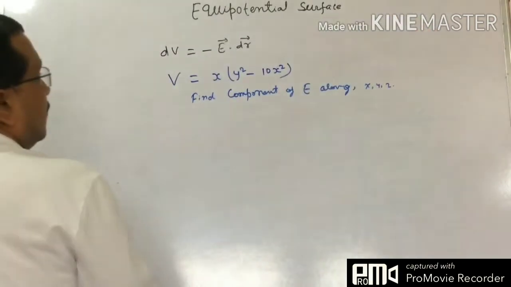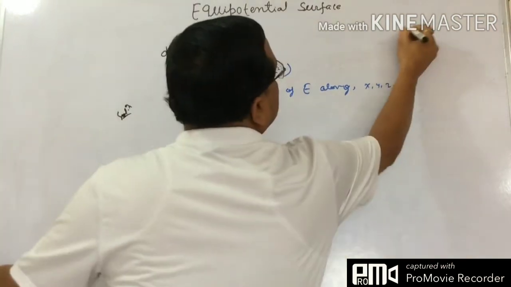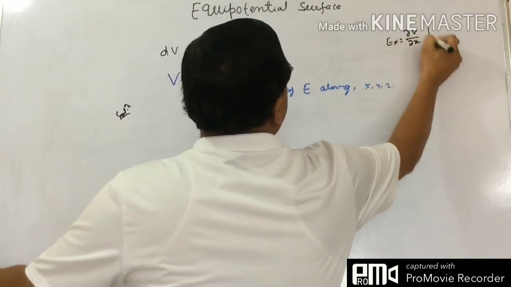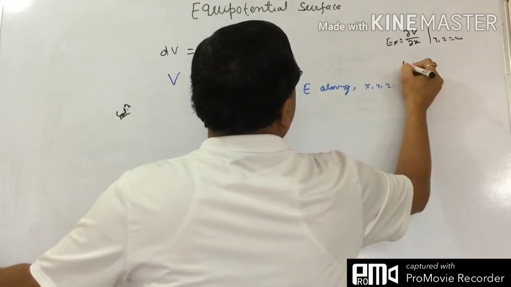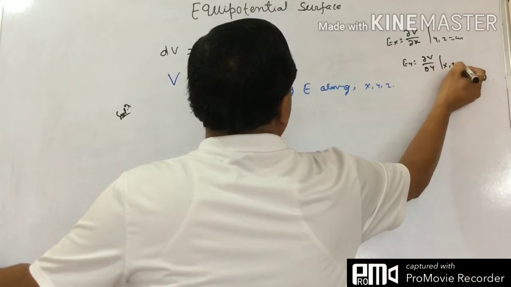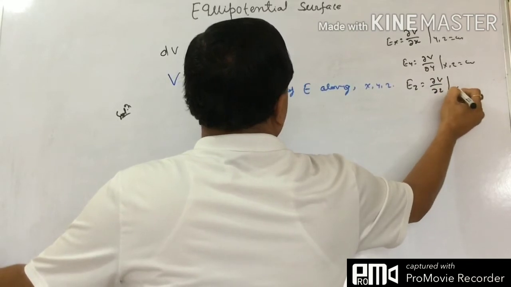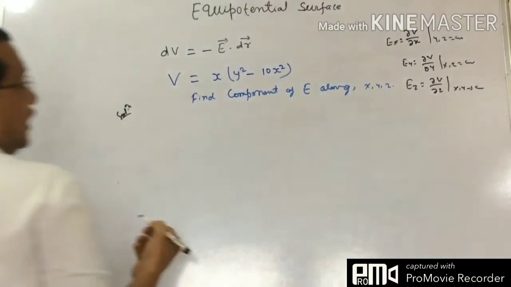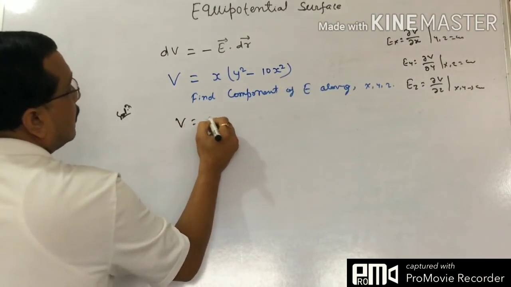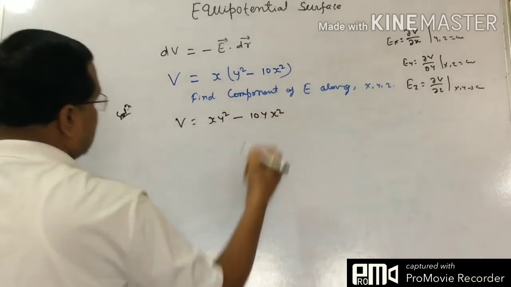So now it is simple. We have been given V, and del V by del x is Ex, with y and z constant. How can we find Ey? Del V by del y, with x and z constant. And if we talk about Ez, del V by del z, with x and y constant. So now, V equals x into y square minus 10 y x square. Suppose this is the equation.